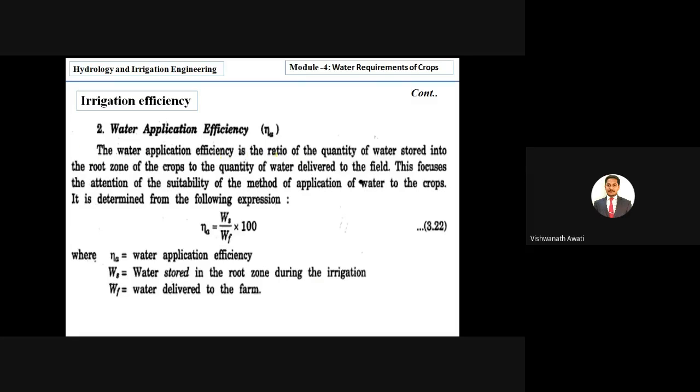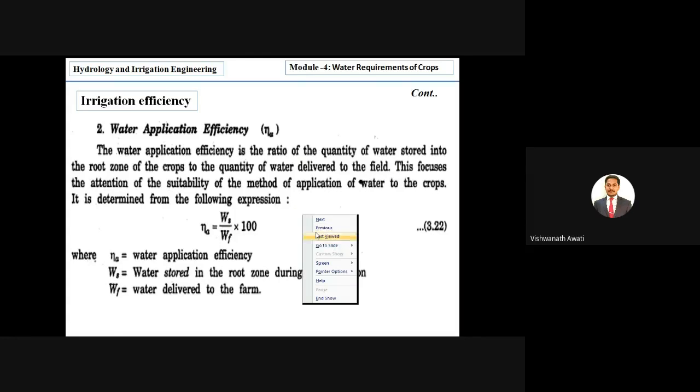Water application efficiency is the ratio of the quantity of water stored in the root zone of the crops to the quantity of water delivered to the field. This focuses attention on the suitability of the method of application of water to the crops, and it is determined from the following expression.